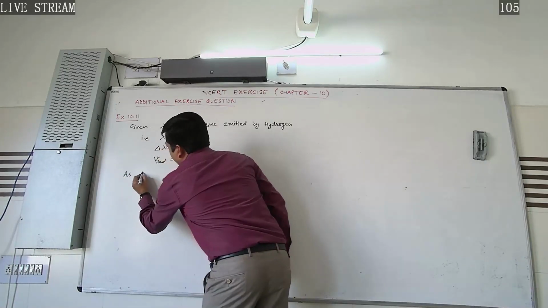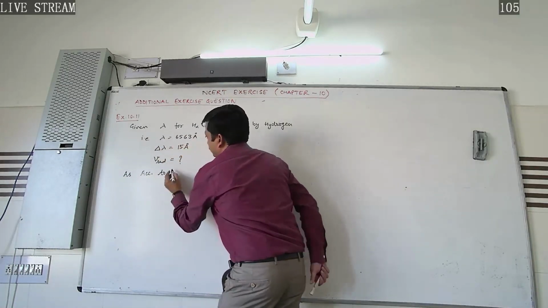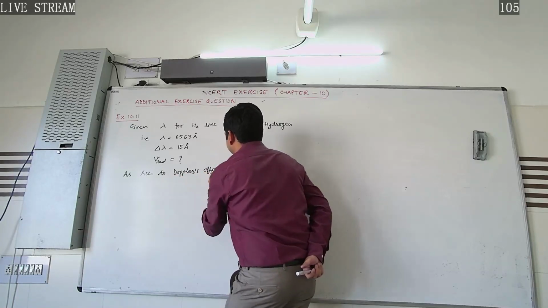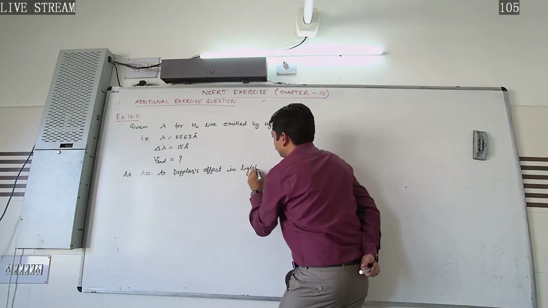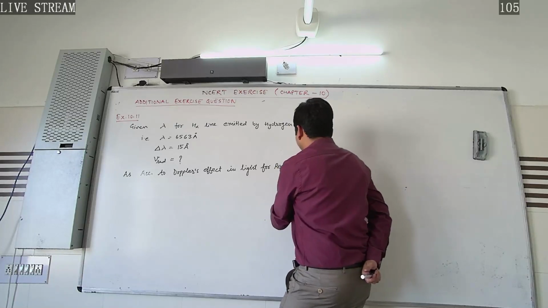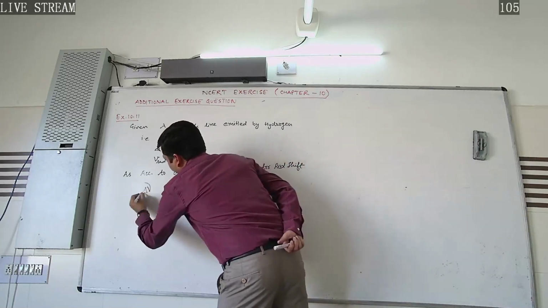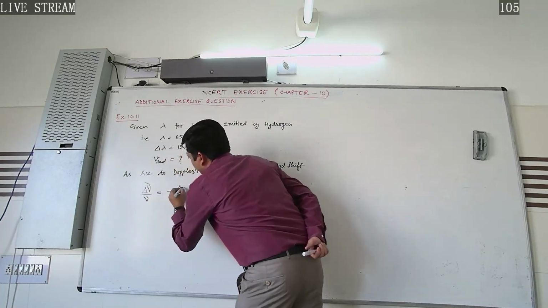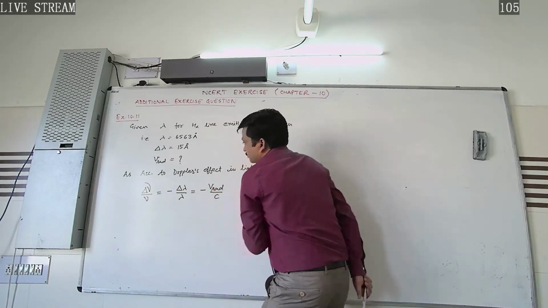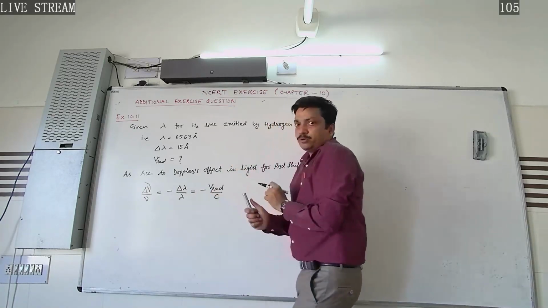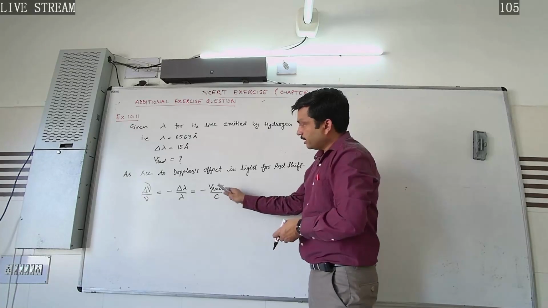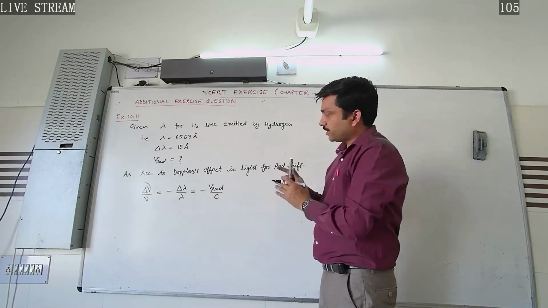So for the apparent change in the frequency, according to Doppler's effect in light for redshift, we have minus of delta lambda by lambda equals minus of V radial by C. Here V radial is taken to be positive when the source of light is moving away.